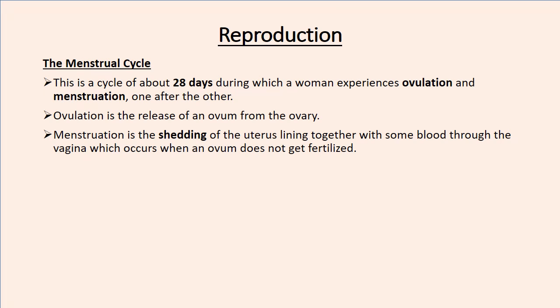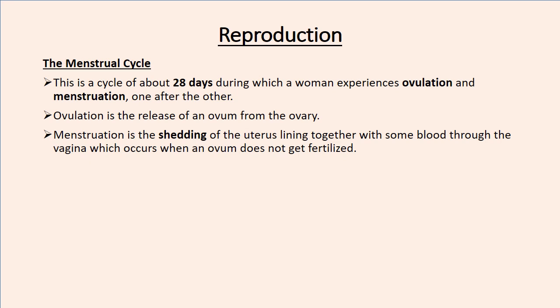So when ovulation has occurred, the idea is that the egg, the ovum, is supposed to be fertilized. When it has not been fertilized, it together with the lining of the uterus are removed so as to clean the uterus. The body then gets rid of the lining of the uterus and the ovum, which by then is going to be dead. Okay, so that's why these two processes are connected.